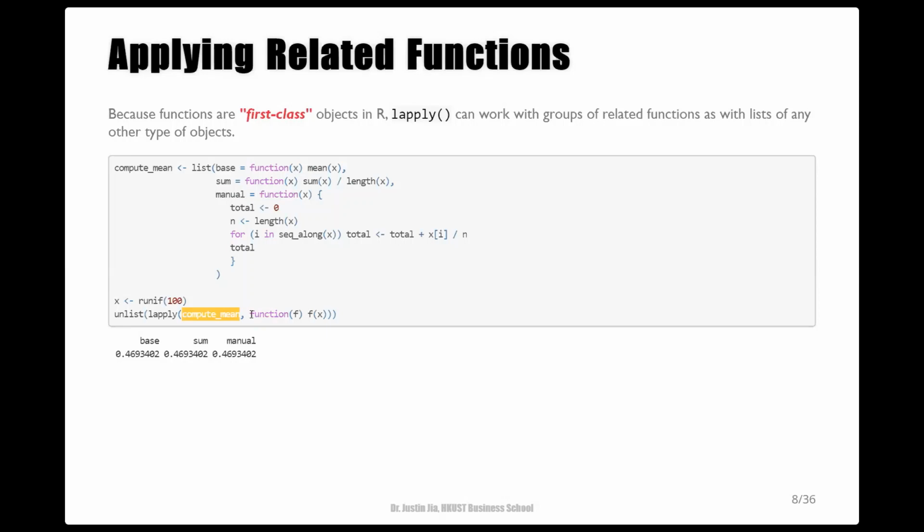The anonymous function here takes a function from this list and applies this function to the vector x within its body. And the result gets flattened using the unlist function, which we introduced along with lists.